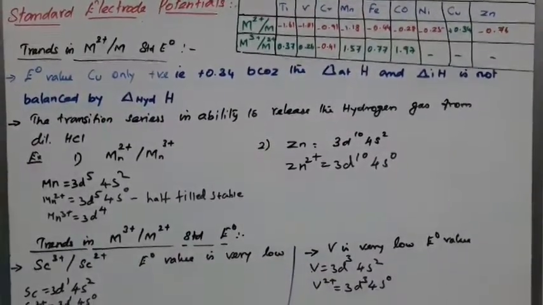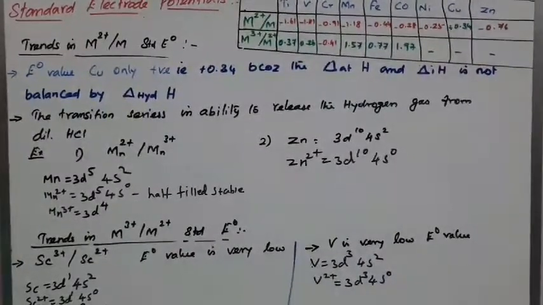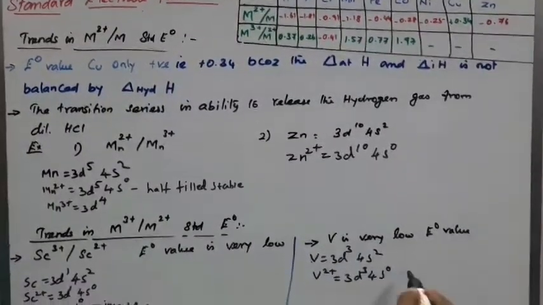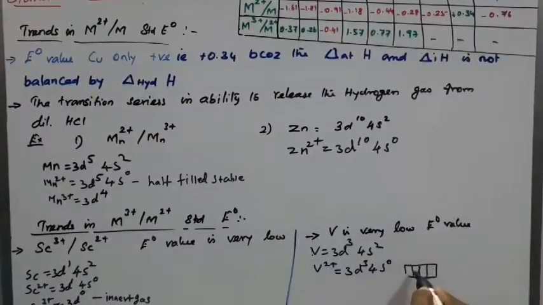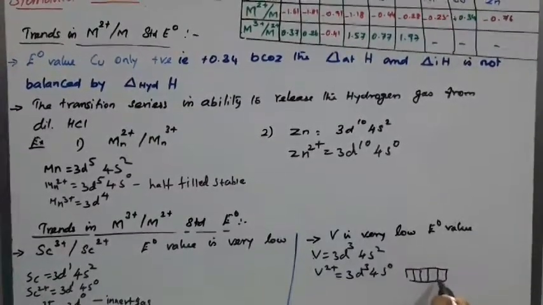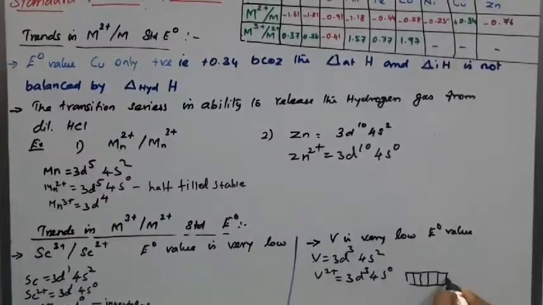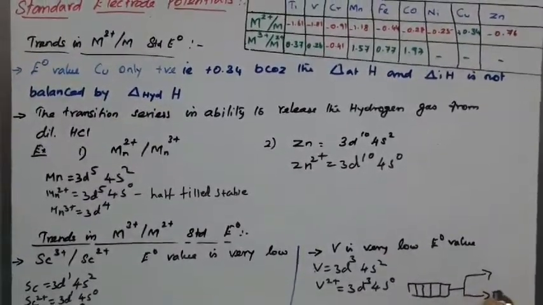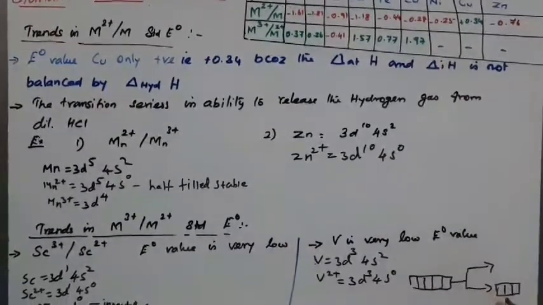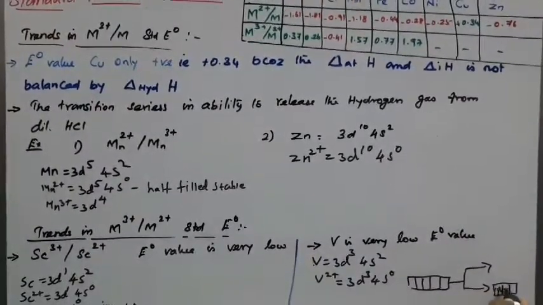Here you see the t2g set and eg configurations for d block elements: 1, 2, 3, 1, 2, 3, 4. This is no excited state, only the ground state. Here there are 3 electrons: 1, 2, 3.